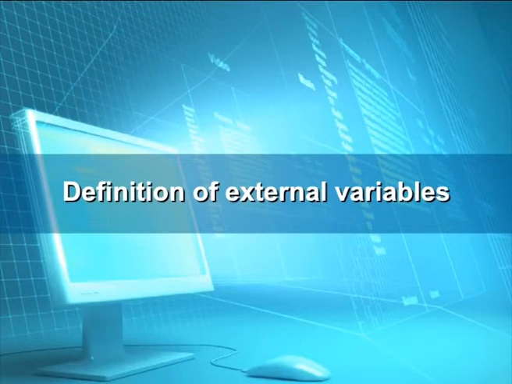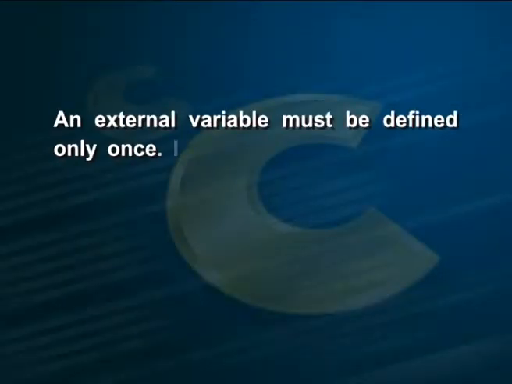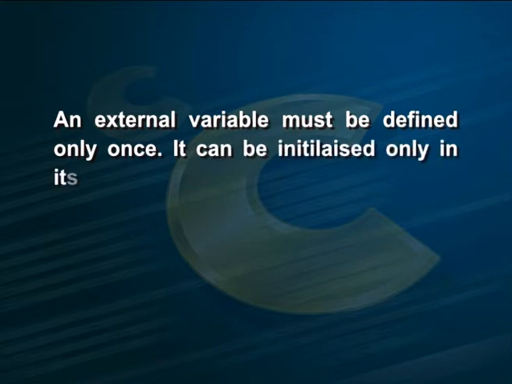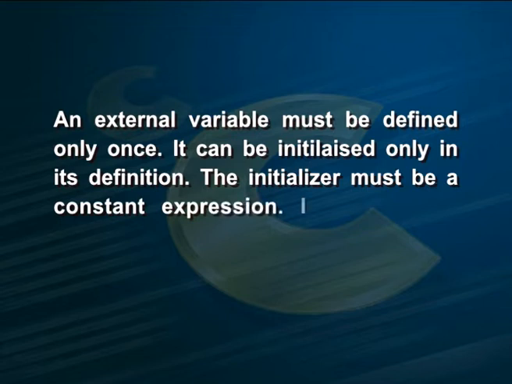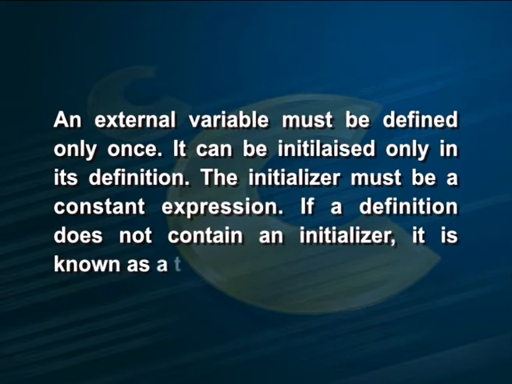Definition of external variables. When an external variable is defined, memory is allotted for it. An external variable must be defined only once. It can be initialized only in its definition. The initializer must be a constant expression. If a definition does not contain an initializer, it is known as a tentative definition.